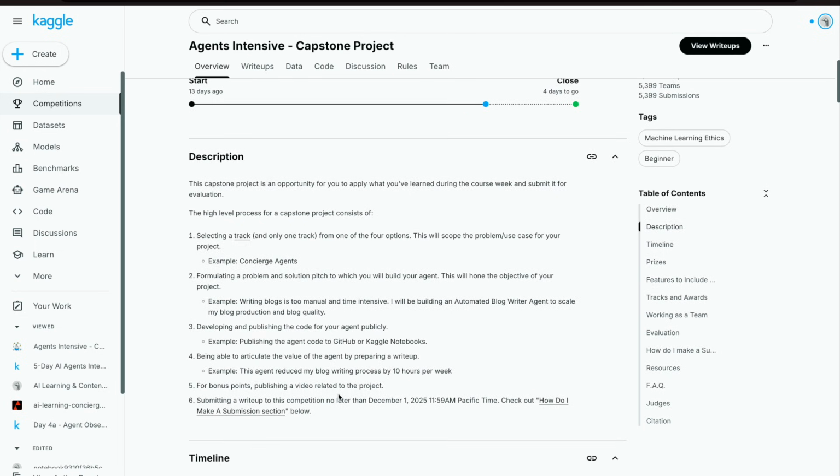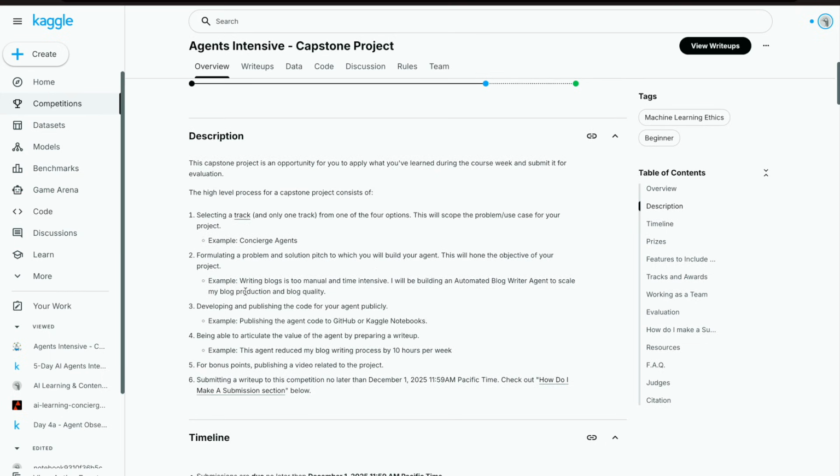Next is writing your write-up. When you are putting down what exactly you're building, you should make sure that it has a problem and a solution pitch, to which you build your agent. The example given here is about writing blogs. It says that writing blogs is too manual and time intensive, so I'll be building an automated blog writer agent to scale my blog production and blog quality.